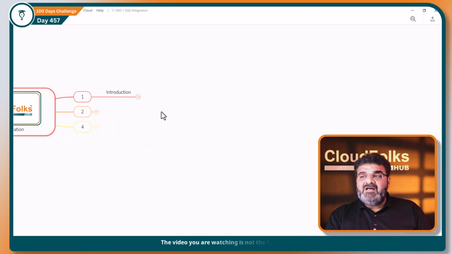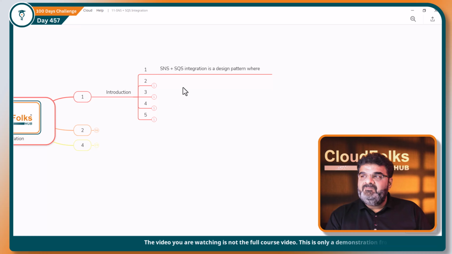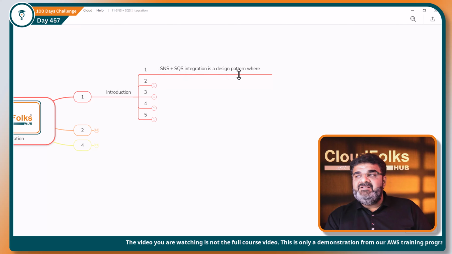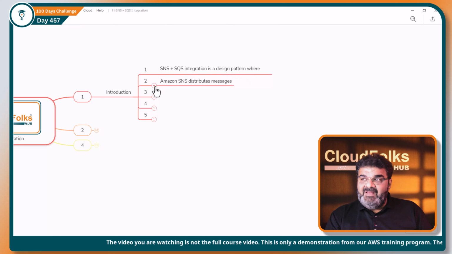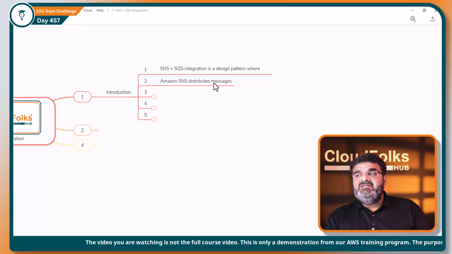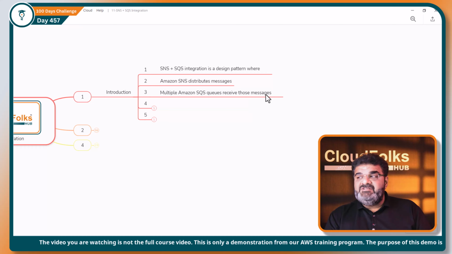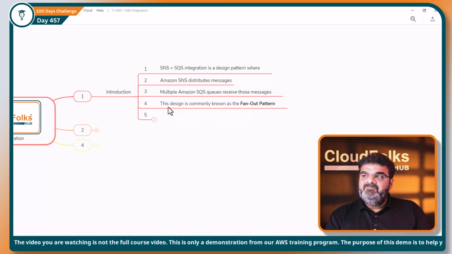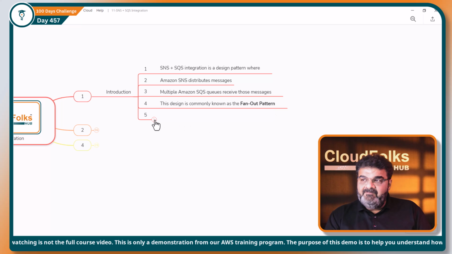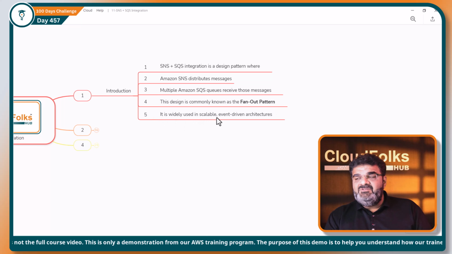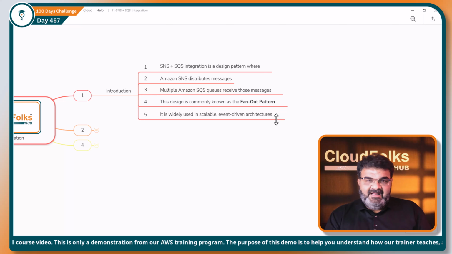First of all, I am going to start with the introduction. SNS and SQS integration is a design pattern where Amazon SNS distributes messages and multiple SQS queues receive those messages. The design is commonly known as the fan-out pattern. This is widely used in scalable event-driven architectures.